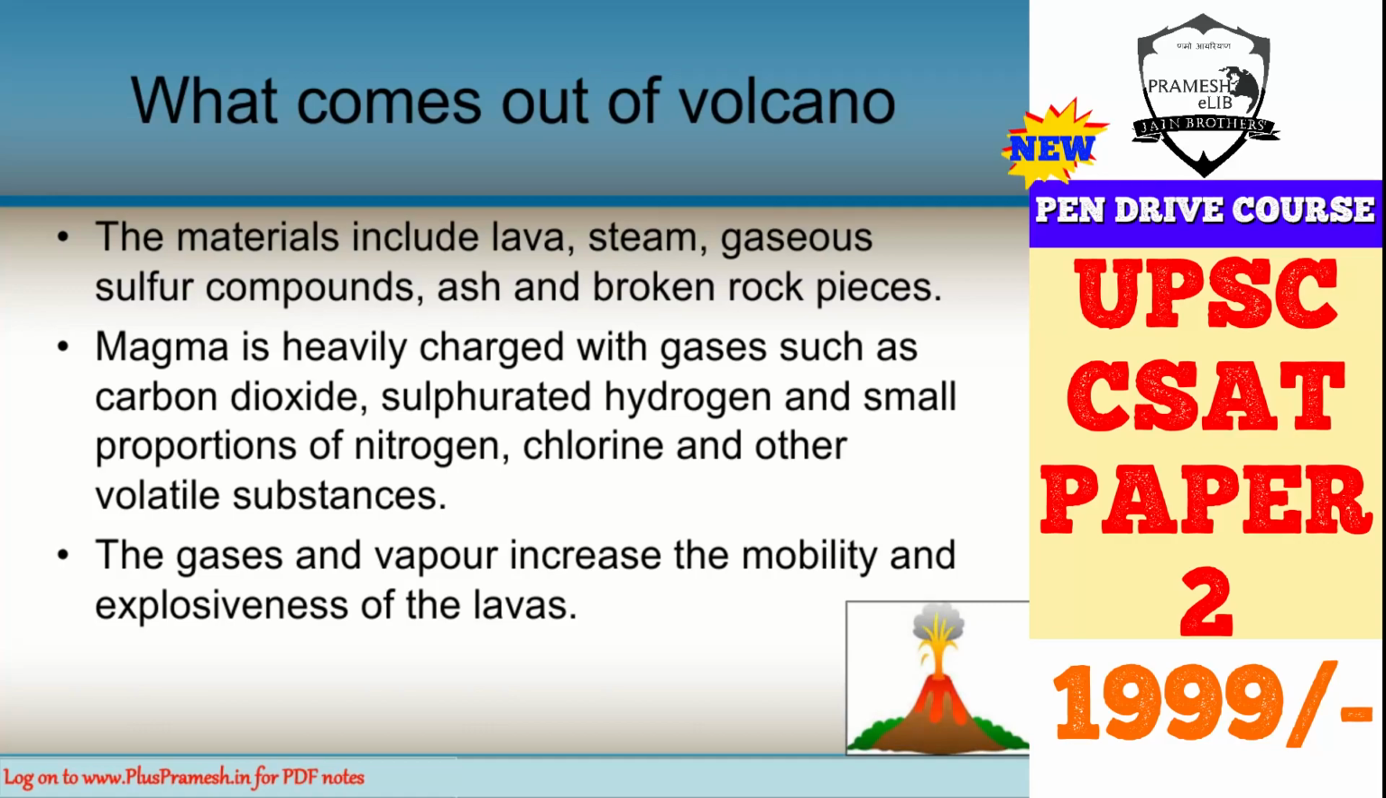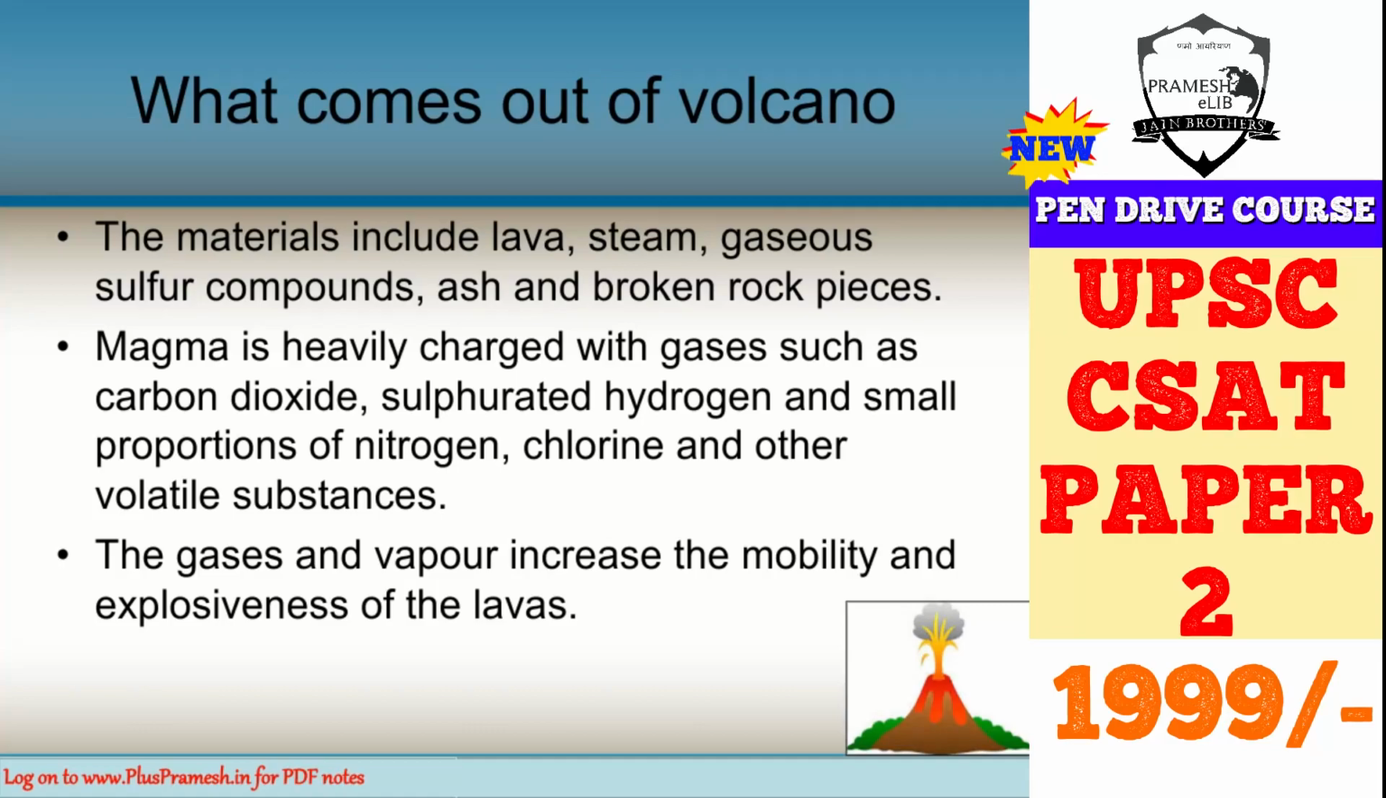So sometimes rock pieces are molten in the form of lava, or they can be also pieces coming out from the vent without actually melting. The magma is heavily charged with gases such as carbon dioxide, hydrogen with sulfur. Sulfur is always there with these gases. Small proportions of nitrogen, chlorine, and other volatile substances. And the gases and the vapor increase the mobility and explosiveness of the lavas basically. So the more gases and more vapor that you have, the explosiveness will be greater.